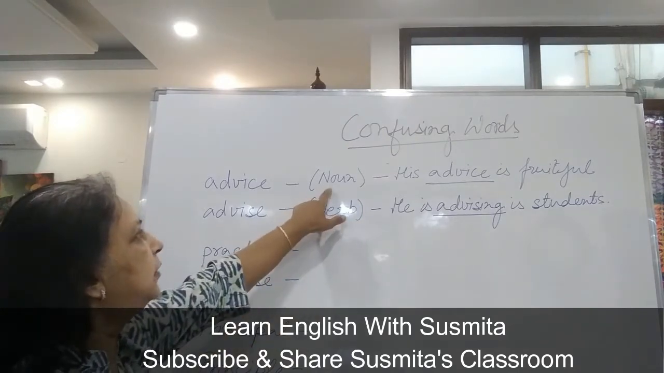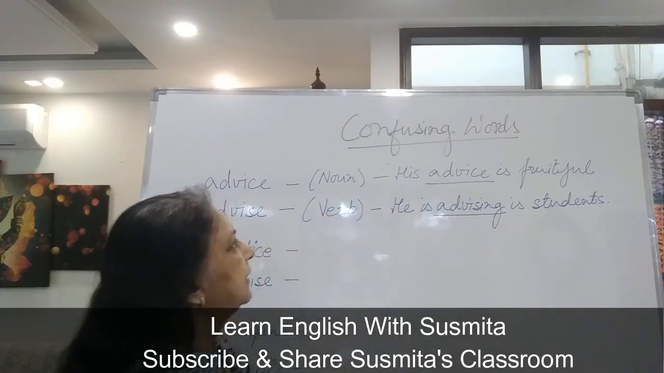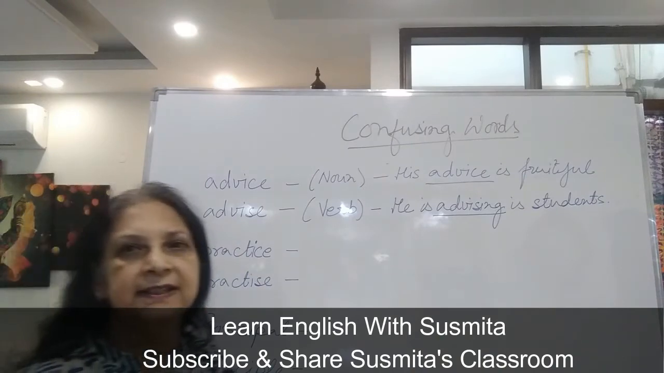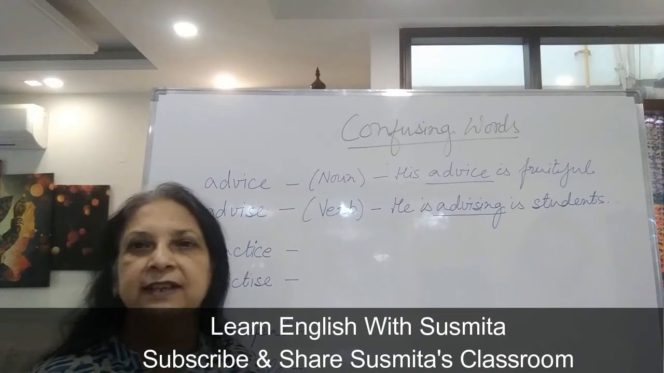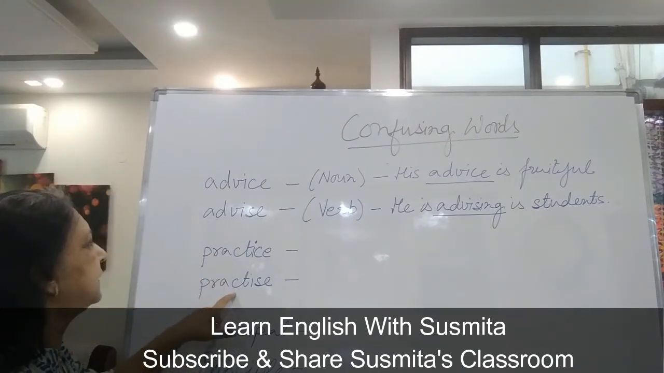So when it is a noun, you will use it as a noun. It will not be a verb. His advice is fruitful. And second one is advise, which means it is a verb. He is advising his students. Understood? Now second one is practice and practise.